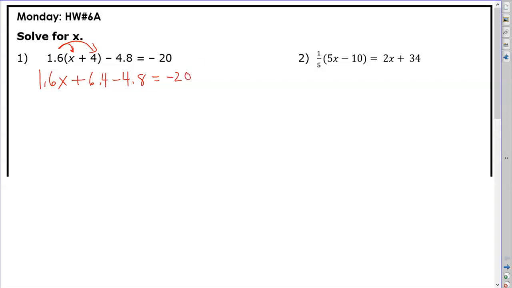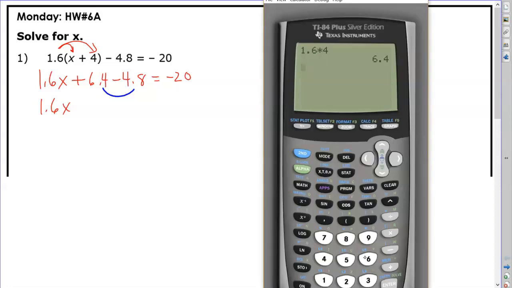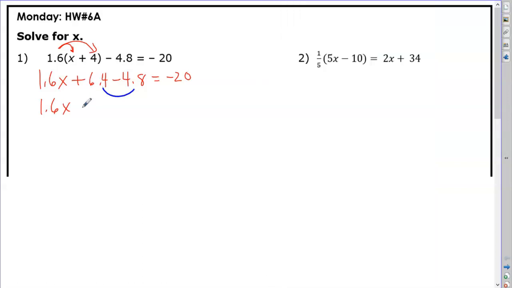Now on the left side, I have 2 terms without a variable. So those are called like terms. So I leave the 1.6x alone, and I combine 6.4 minus 4.8. So 6.4 minus 4.8 is positive 1.6. I had to choose to put that positive sign there myself, not because that's what this sign is, but because the result of this was a positive 1.6. Bring down the equals, bring down my answer.